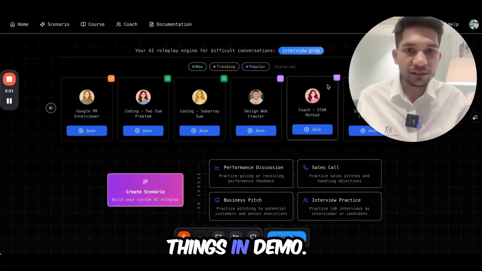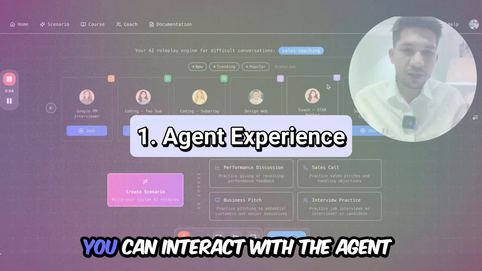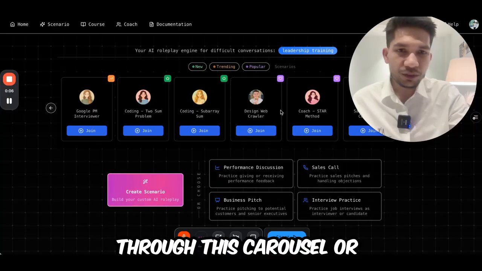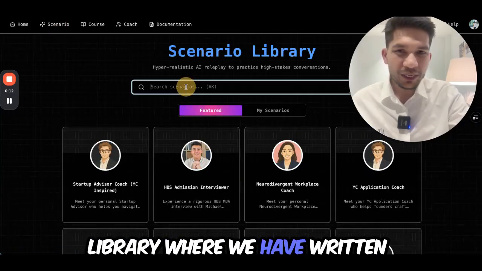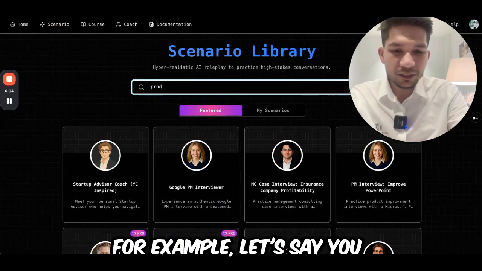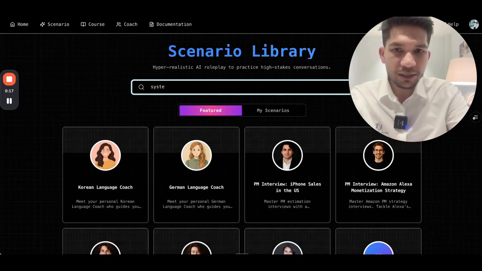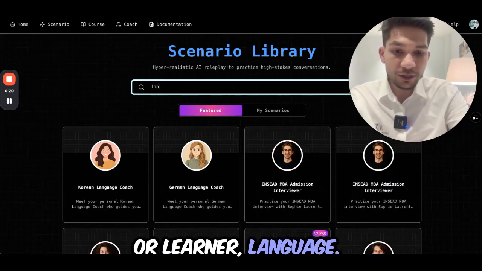Hi, so I'll cover three things in demo. The first one is the agent experience. You can interact with the agent on the homepage right through this carousel or from the template scenario. Or you can go to the scenario library where we have written high quality scenarios. For example, let's say you want to prepare for product management, system design, model learner, language, all of this you'll